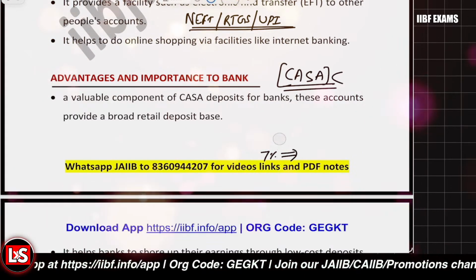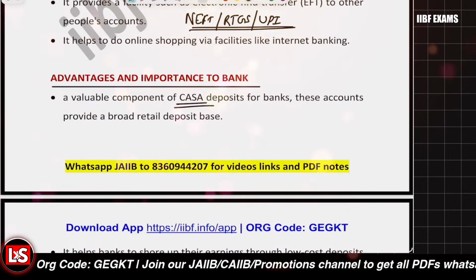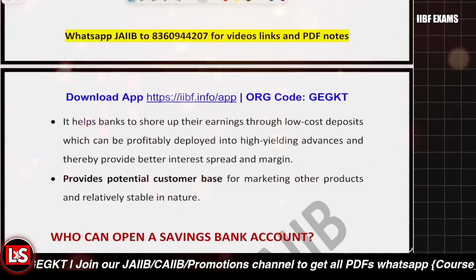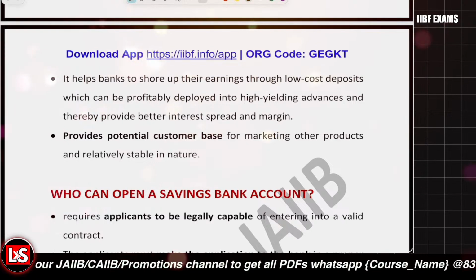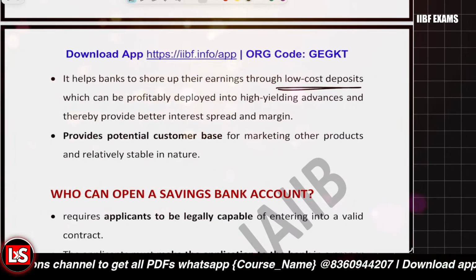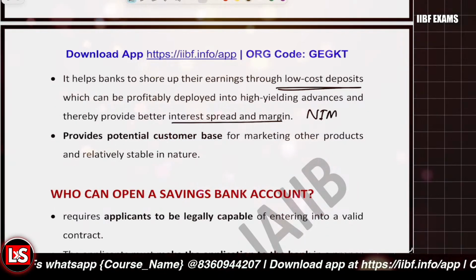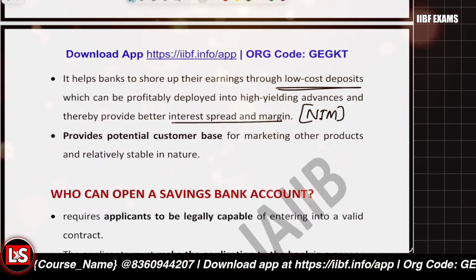So it improves the CASA, in a way improves what? It improves the net interest margin. So we can simply say it's a low cost deposit that will be available, and it's going to improve the interest spread and the margin. In a way, we can say it is going to improve the net interest margin, that is NIM.